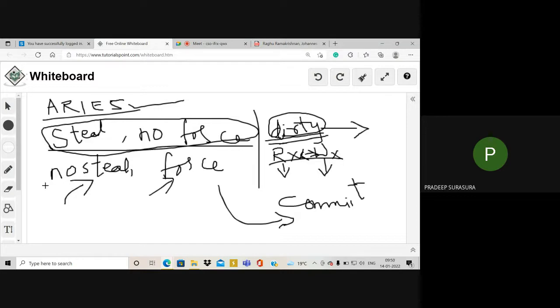When data has been stolen, data becomes dirty, so do not force that data to commit. Similarly, when data has not been stolen, or has not become dirty, then force that data to commit. So these two are the very important concepts on which your Aries algorithm stands.